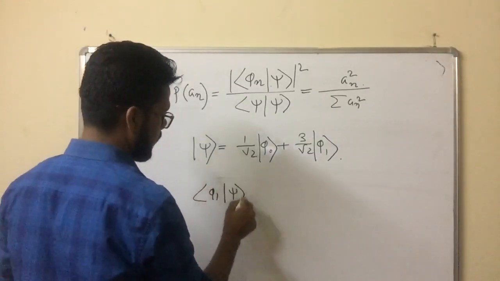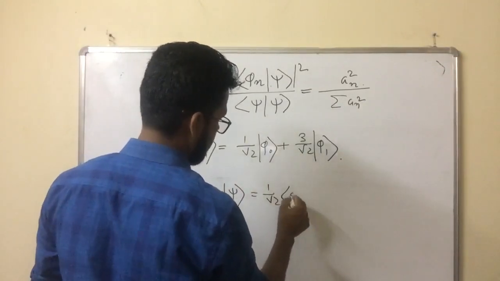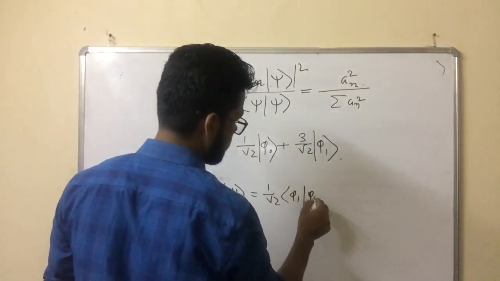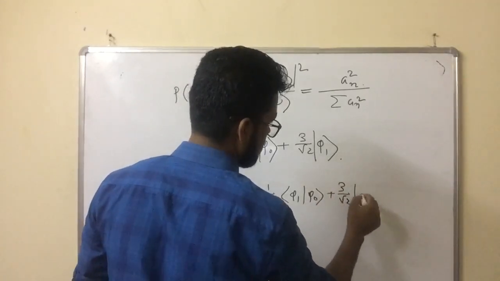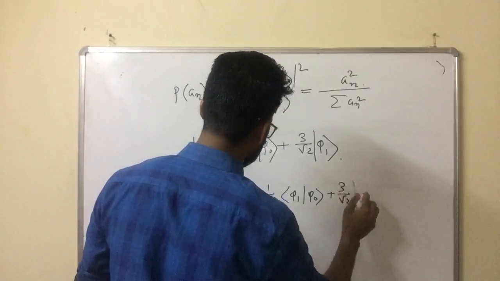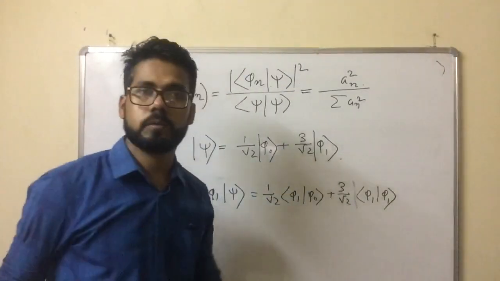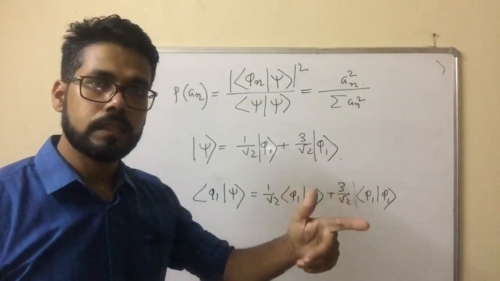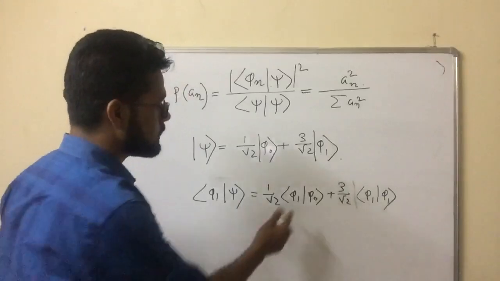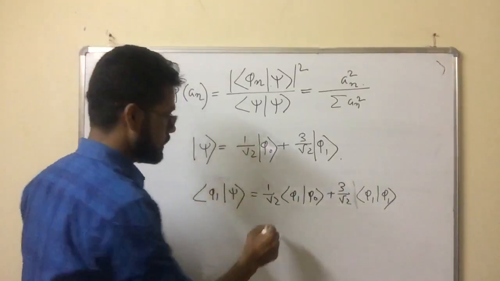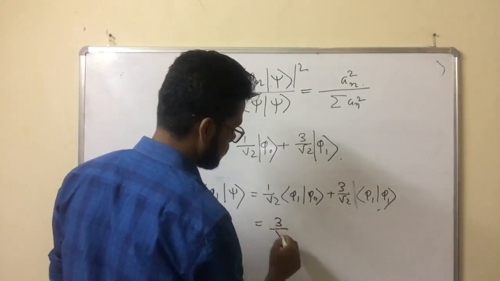Phi 1 phi naught, plus 3 by root 2 phi 1 phi 1. Whichever state you want to find out, you multiply with that state, and that term will be non-zero while all other terms will be 0. This term is 0 according to the orthogonal condition, and this part equals 1, so the result is 3 by root 2.